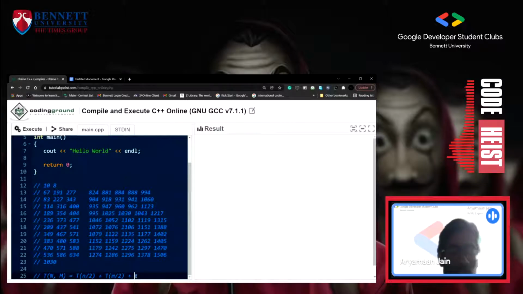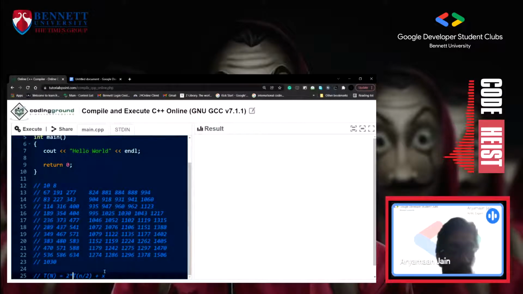So this will be a recursive solution, and let's assume it's N only, the 2D, so the width and height are the same, so we can take N, and it will be N by 2, so it will be 2 into T(N/2).